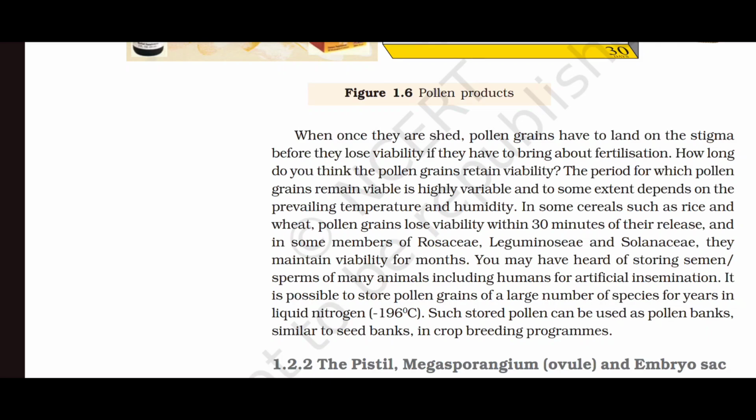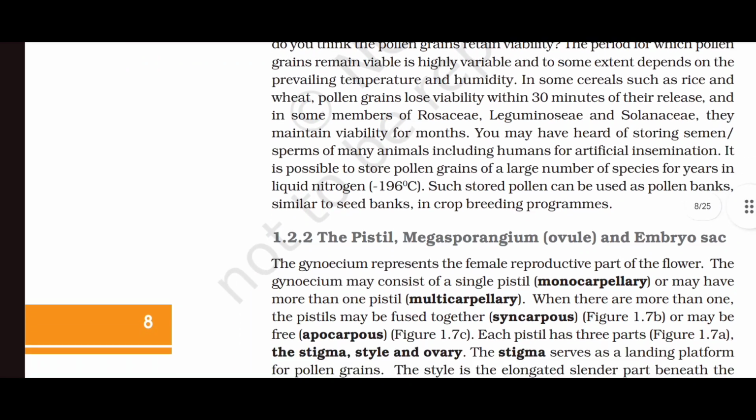You may have heard of storing semen, sperms of many animals, including human, for artificial insemination. It is possible to store pollen grains of a large number of species for years in liquid nitrogen at minus 196 degrees Celsius. Such stored pollen can be used as pollen banks, similar to seed banks, in crop breeding programs.